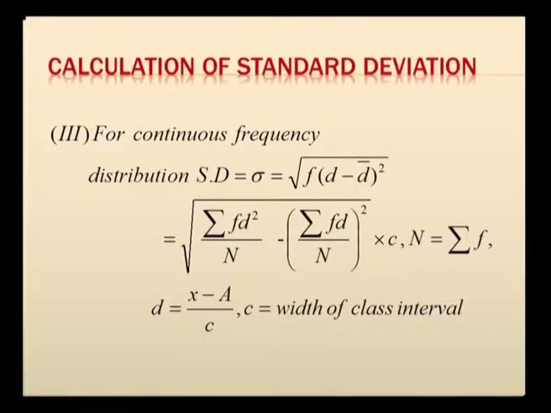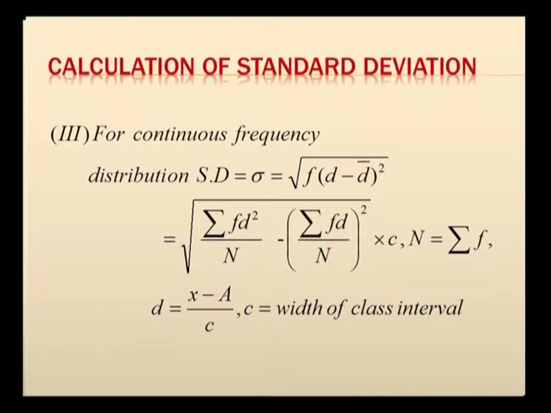Now, we will see the continuous distribution. If it is a continuous frequency distribution, let us see how to determine the standard deviation. Here we define it with the same formula, root of sigma f into (d minus d bar) the whole square, and here d bar denotes sigma d by n, that is the average value of your d. If you simplify, for practical purposes we can use this formula, that is root of sigma f d square by capital N minus (sigma f d by capital N) the whole square.